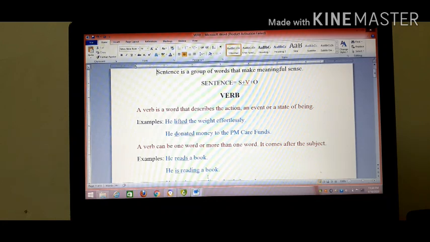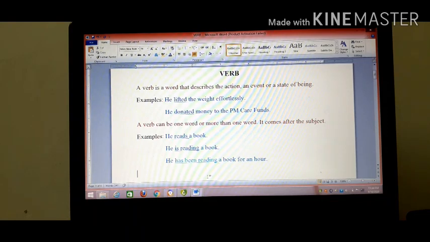A verb can be one word or more than one word. It comes after the subject. See the examples. He reads a book. Here the word reads is the verb. In the next example, he is reading a book. So is reading is a verb. In the third, he has been reading a book for an hour. So, has been reading is a verb. And thus, it can be said that a verb can be one word or more than one word. We must always remember that a verb comes after the subject.